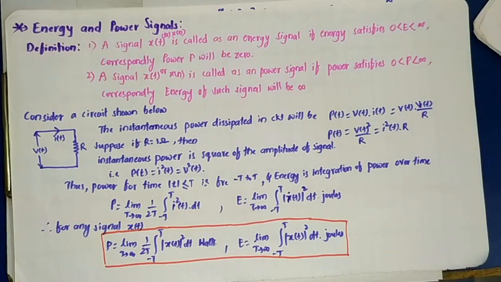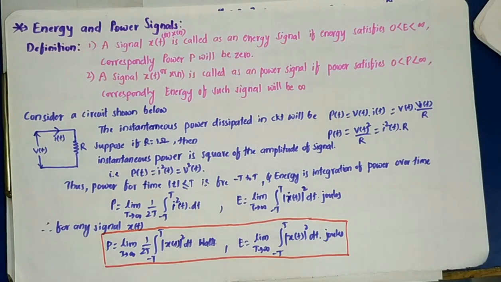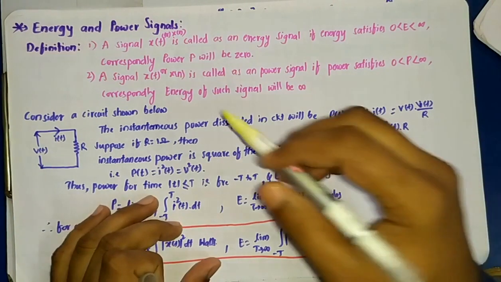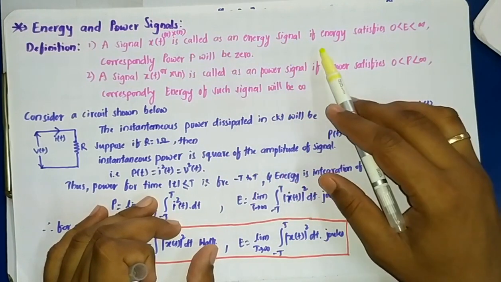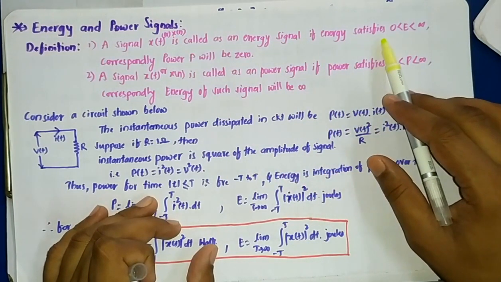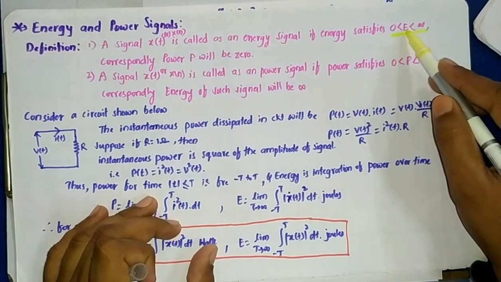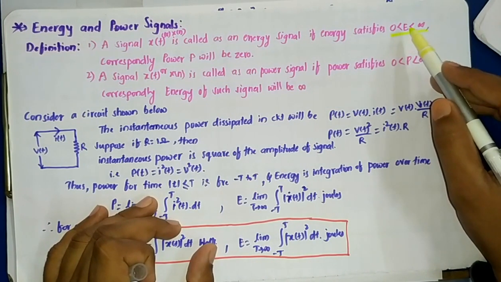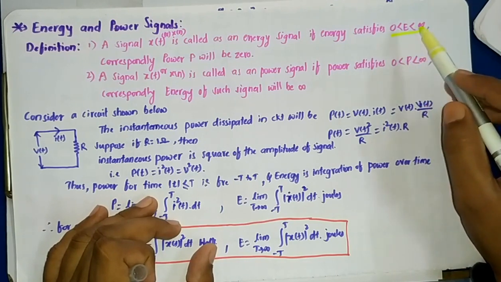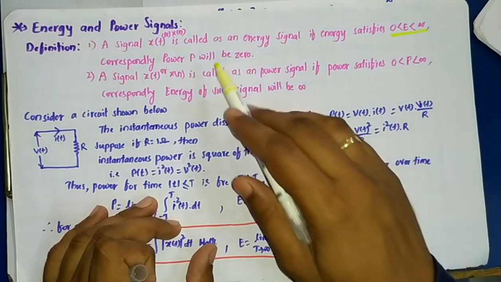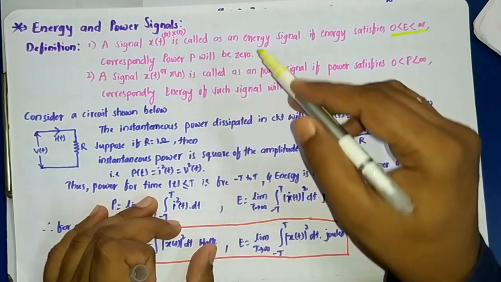So the definition goes: a signal x of t, or also you can consider it for a discrete-time signal x of n, is called an energy signal if the energy satisfies this condition. What is that? The total energy of the signal should be finite, between 0 and infinity, and correspondingly the power of the signal will be 0.